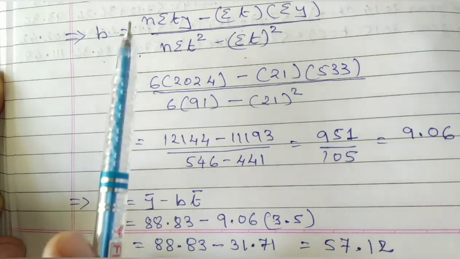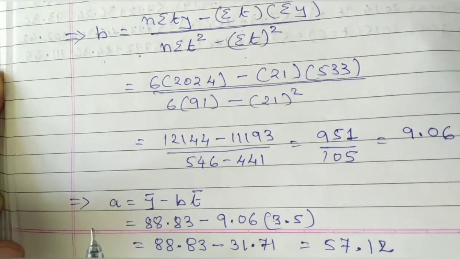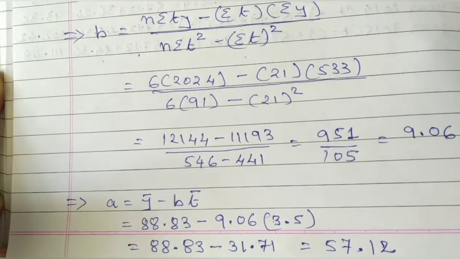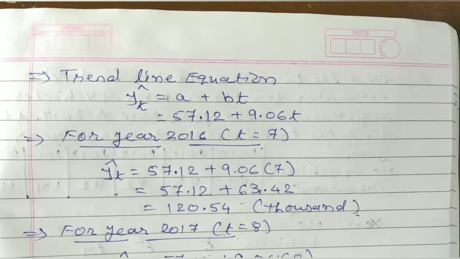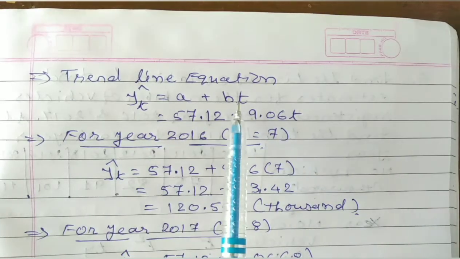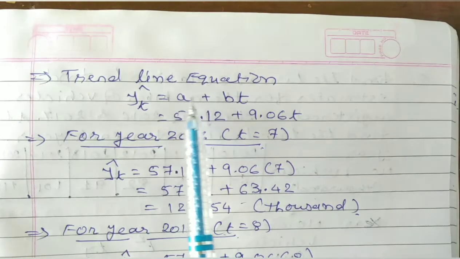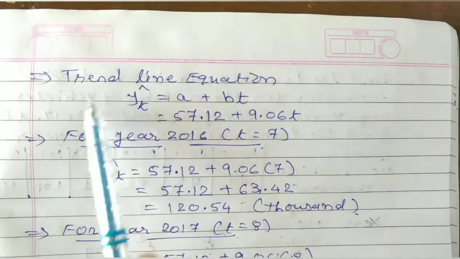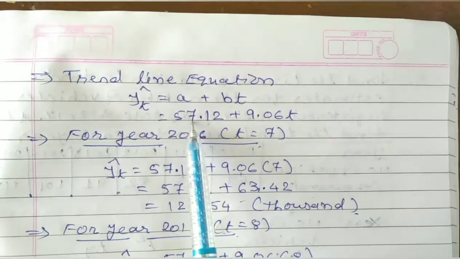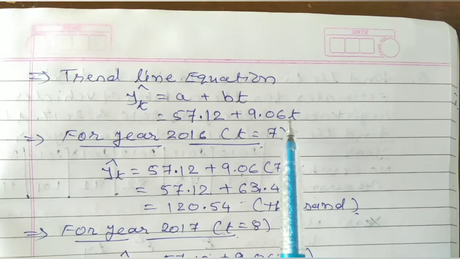Now both values a and b are placed in the equation yt cap is equal to a plus bt. You will get the trend line equation yt cap is equal to 57.12 plus 9.06 t.